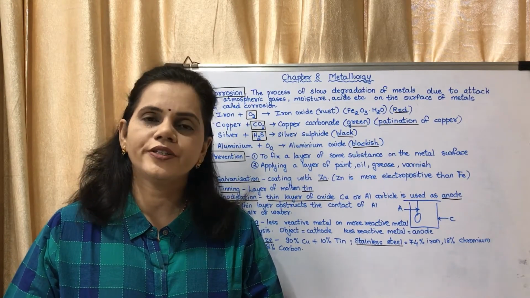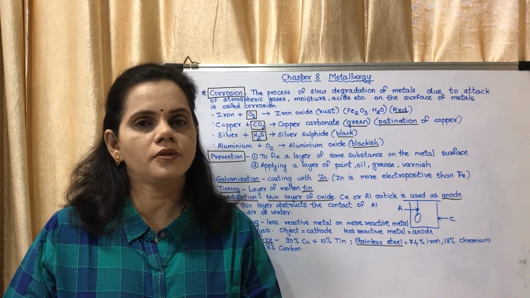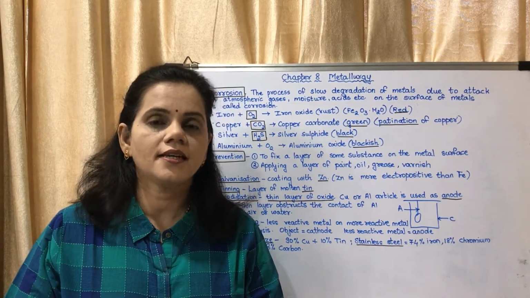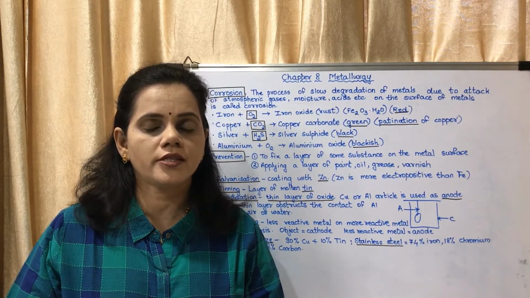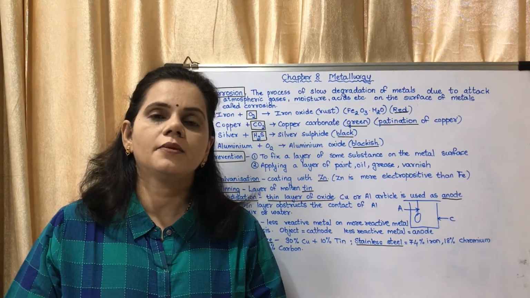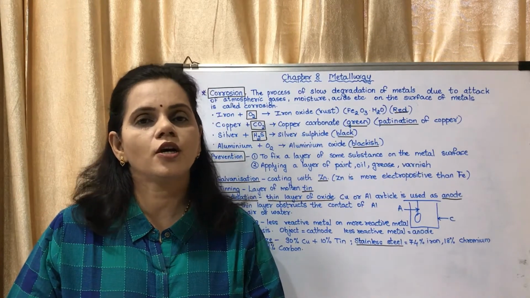So today we are going to do the last part of the chapter. First we studied the difference between physical and chemical properties of metals and non-metals. Next we studied extraction of metals, the different processes followed for extracting metals, then the properties of ionic compounds, and today the last topic is corrosion.